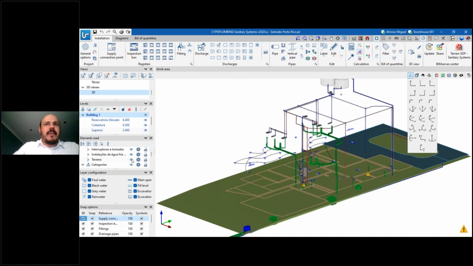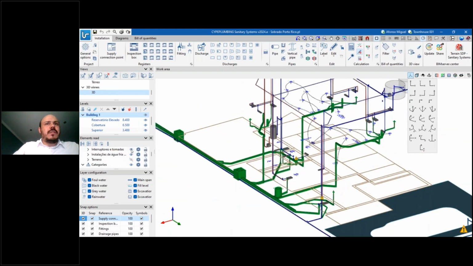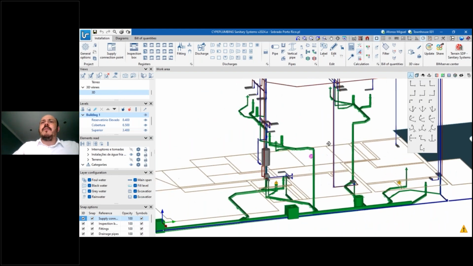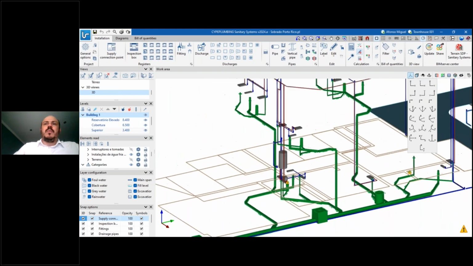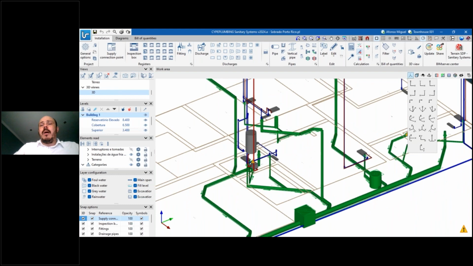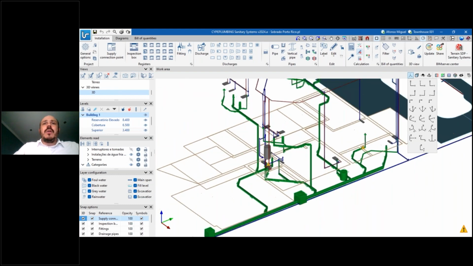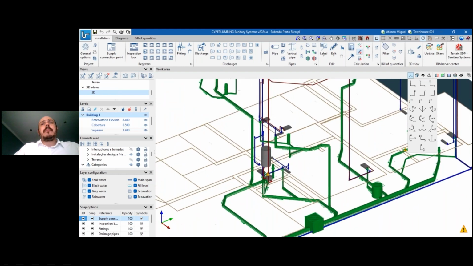I have here terrain, and I have here some pipes. I have also some electrical mechanisms. Let me deactivate that. I have two types of pipes here. I have those that are in green color that were created here inside plumbing sanitary systems. So we are talking about wastewater or rainwater. And then we also have those that are red and blue, and they are the water systems.